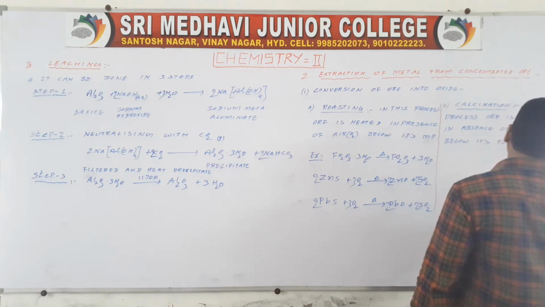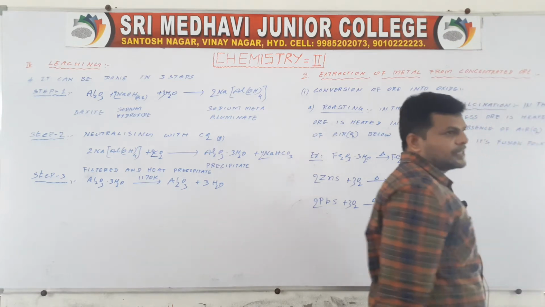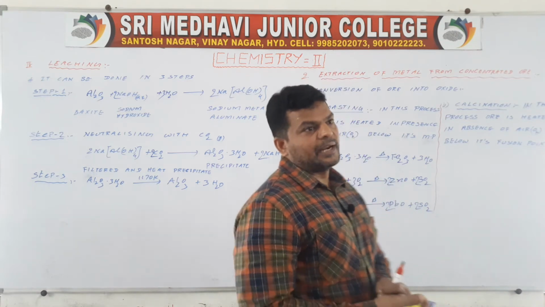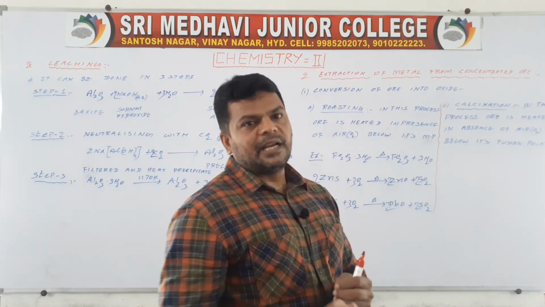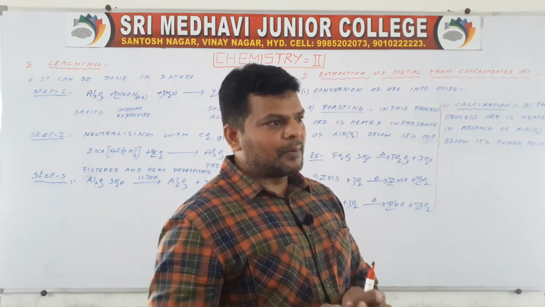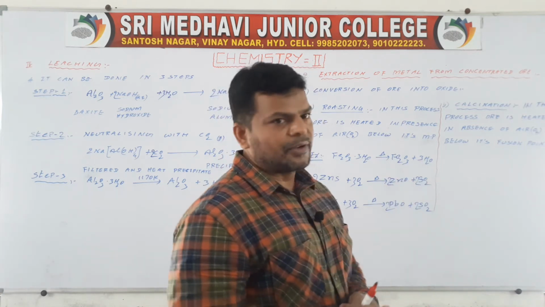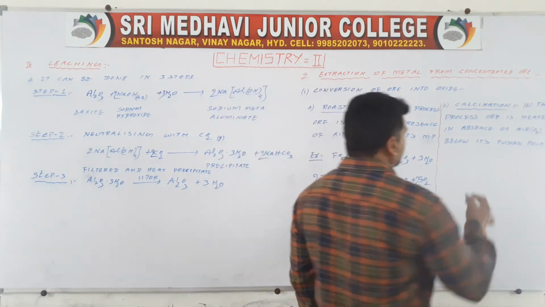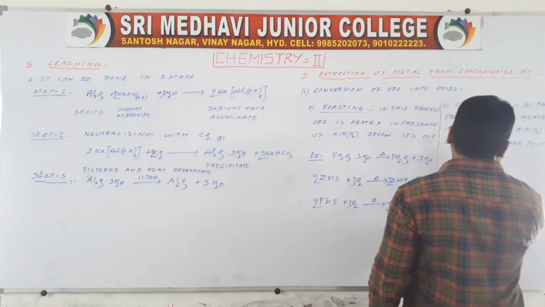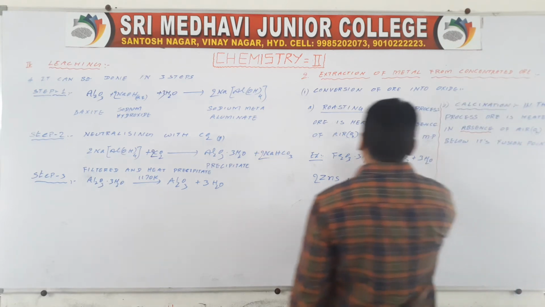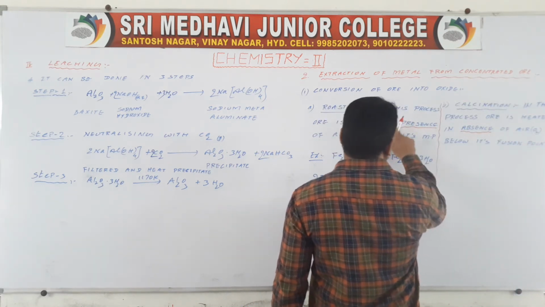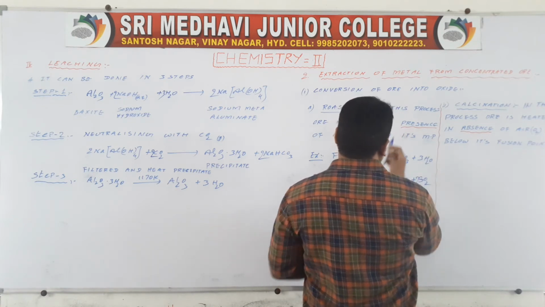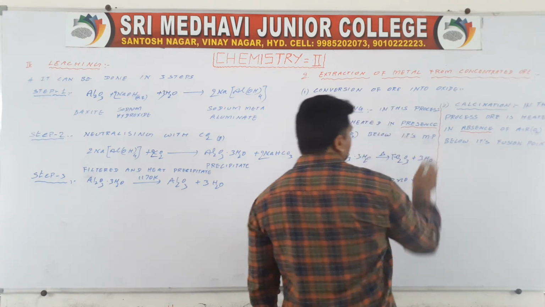Fusion point means the temperature at which it nearly melts. So this is absence of air, whereas roasting is presence of air. You have to know the difference between these two.